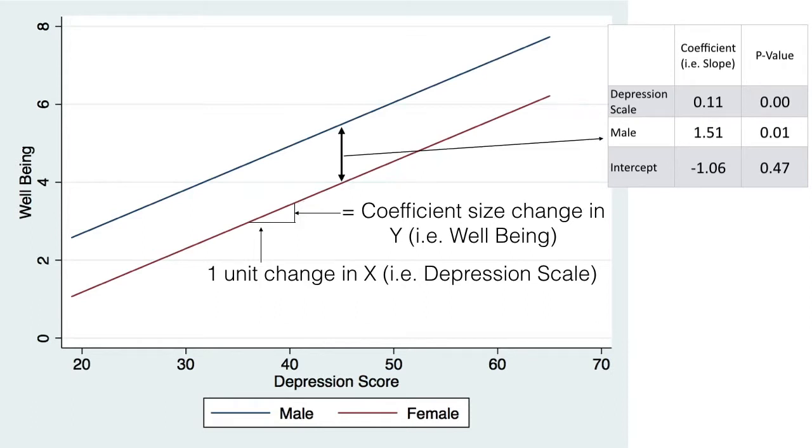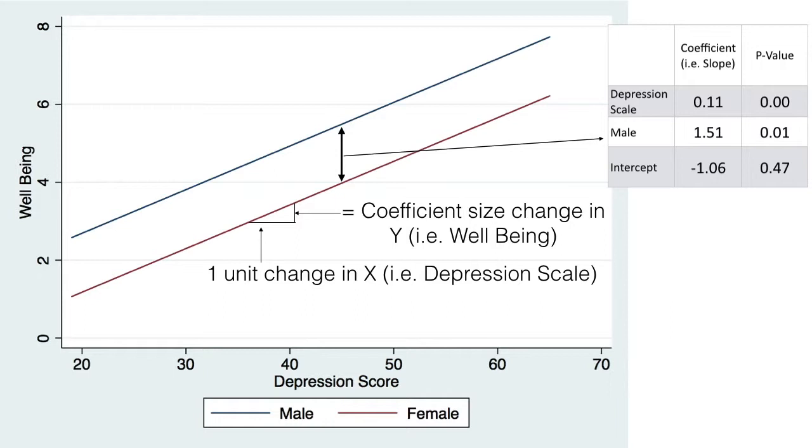If you look at the male and female coefficient, what that says is that as you move from female to male, there is going to be a 1.51 increase in the well-being scale. So not only does this regression model control